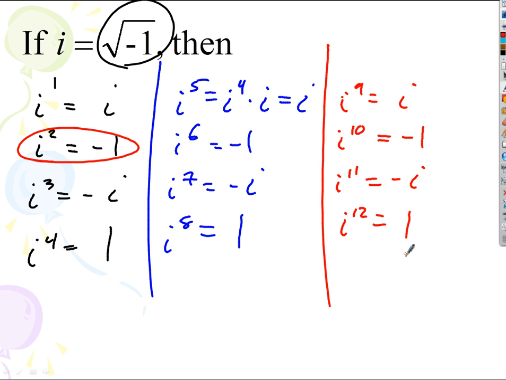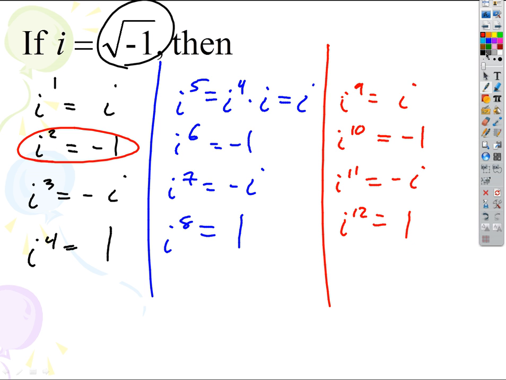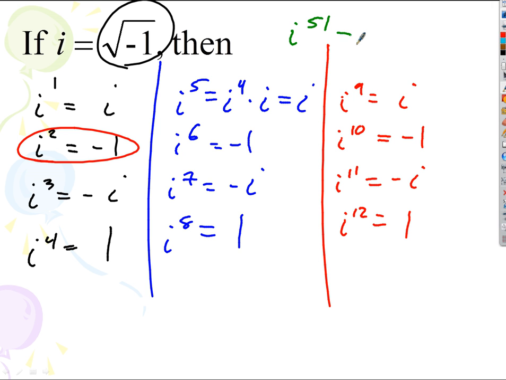So then let me ask you this. How could you do something like, what if I wanted you to tell me, without having to make this table, what is i to the 51st equal to? Every odd exponent is -i? Okay, because now it's going to go in cycles of 4, isn't it? I'd have to make this table go clear out there a long ways, but I'm going to see the same pattern happening. Every 4, it's just starting over again.